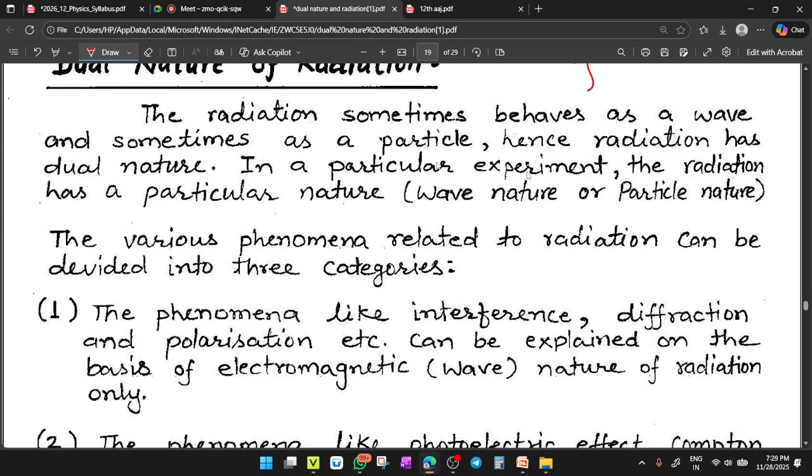So hence the radiation has a dual nature. Radiation is supposed to have a dual character. In a particular experiment, the radiation has a particular nature. Means at a single time, when you observe radiation as a wave, then you cannot realize it as a particle. Either you will feel wave nature or particle nature. Clear?